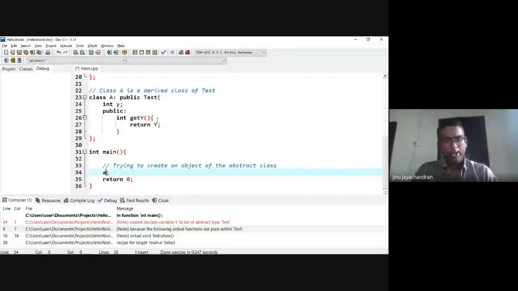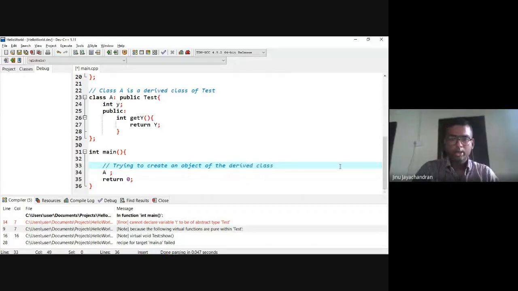a compile, try to create an object of the derived class. Okay, this should be small letter.